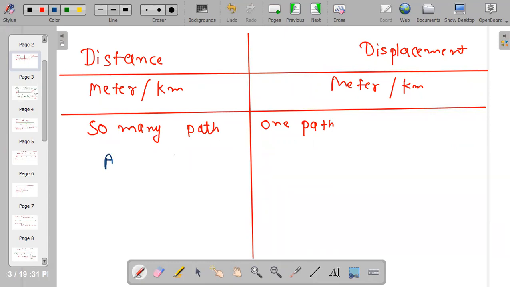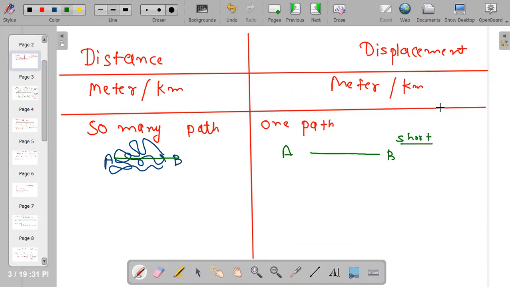If I want to go from A to B, I can use so many paths. I can go directly from A to B, but for displacement I have to use only one path, which is the shortest path, the shortcut. Everyone knows about displacement.